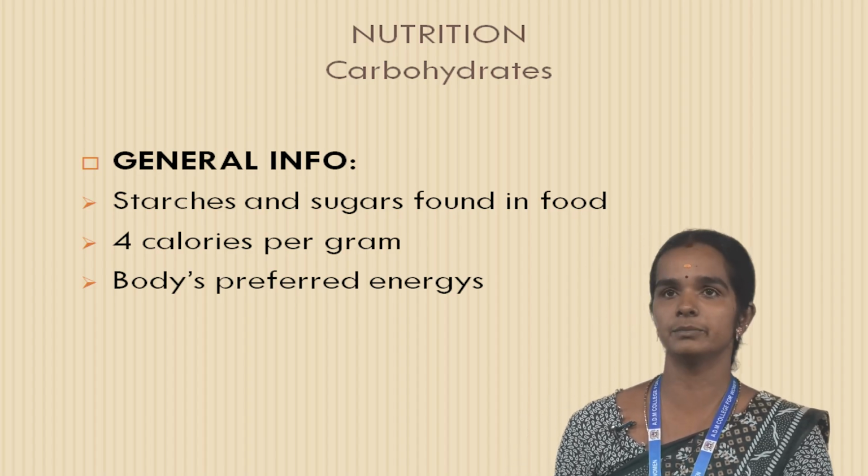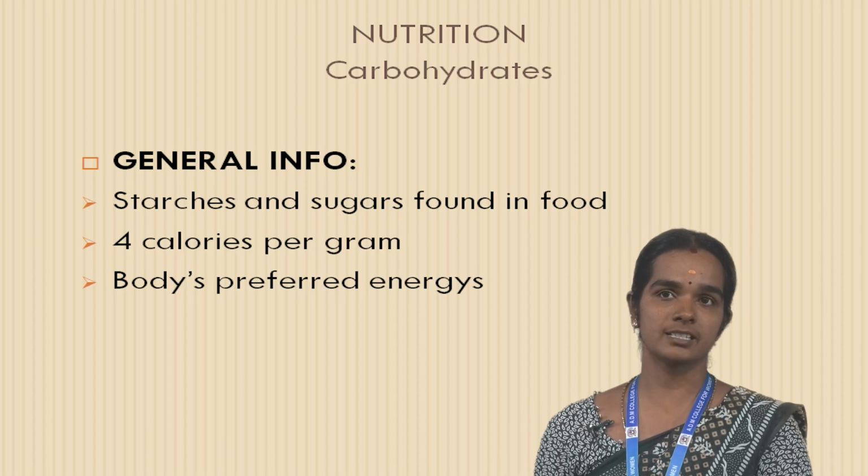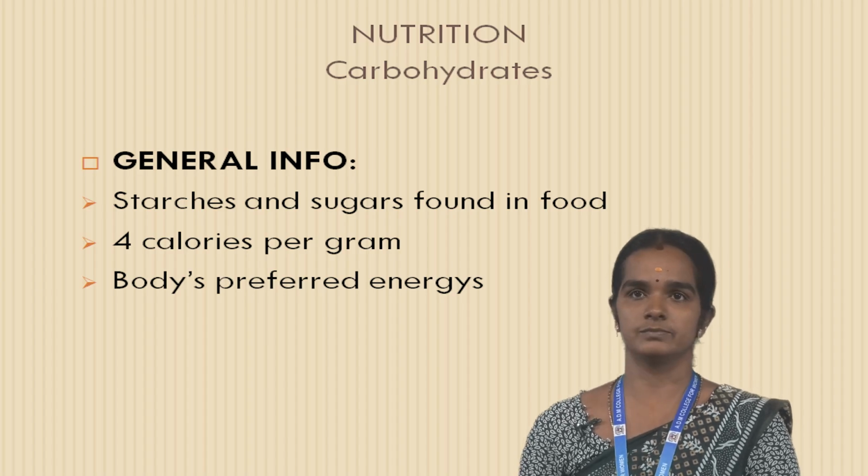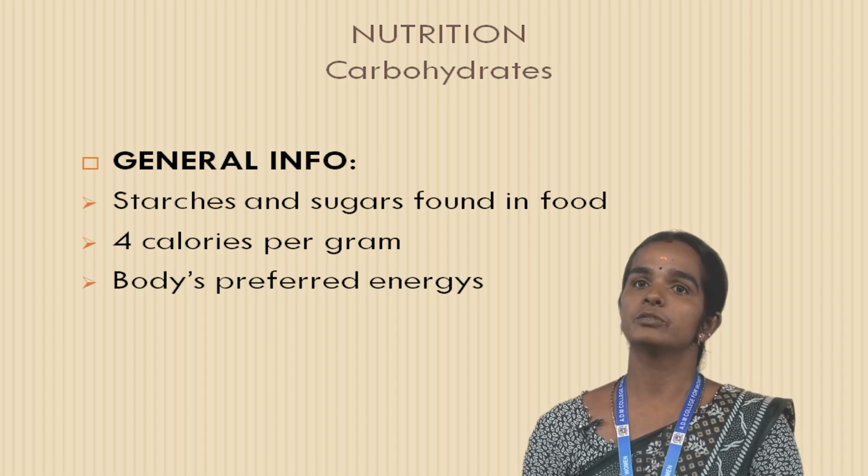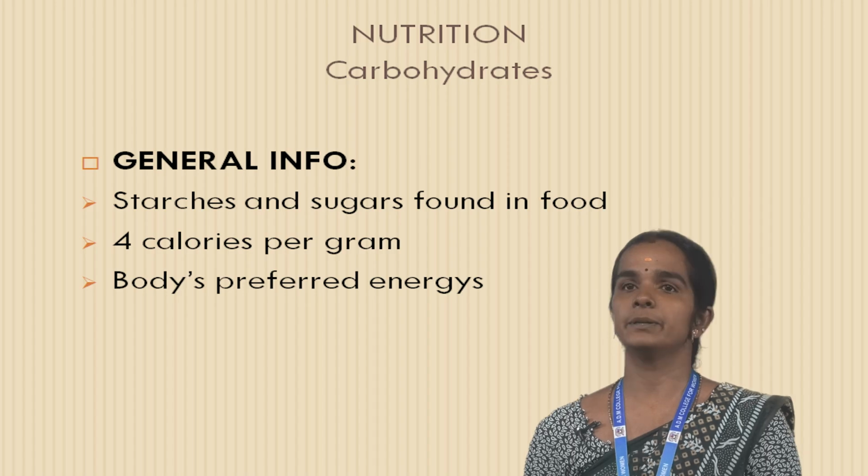This is the general information of carbohydrate. Starch and sugar are found in food. It gives 4 calories per gram. The body uses it to produce energy.